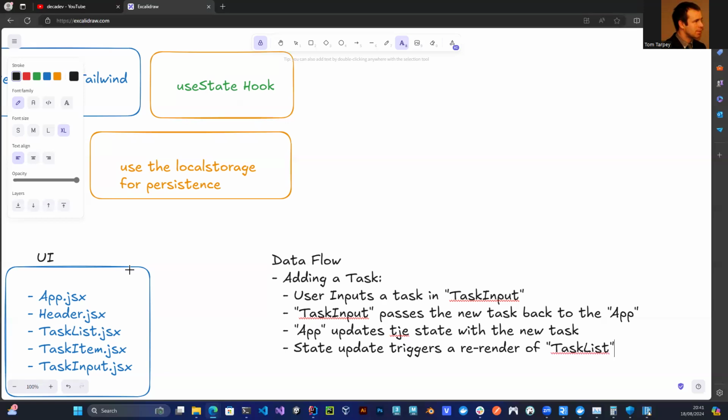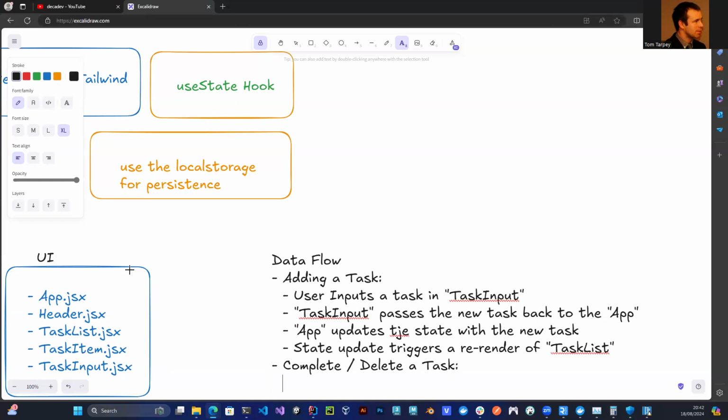So that's adding a task. That's what happens. That's the flow of the data and how it happens. What about if we complete a task or delete a task or something? So complete or delete a task. It's another thing to do, right?